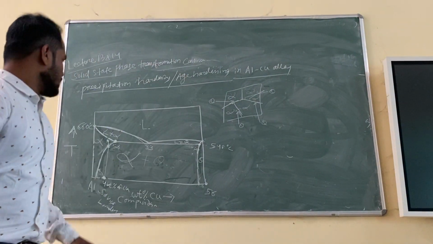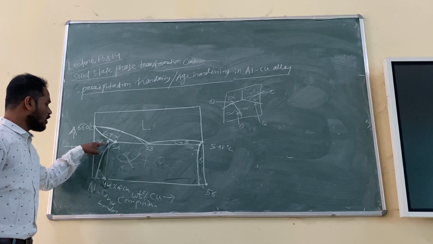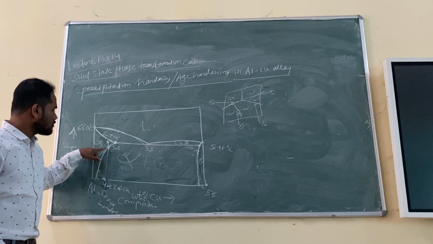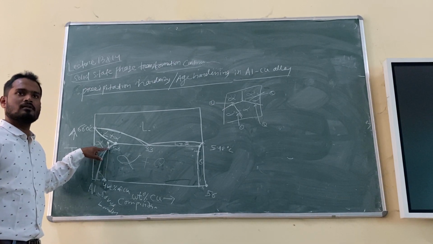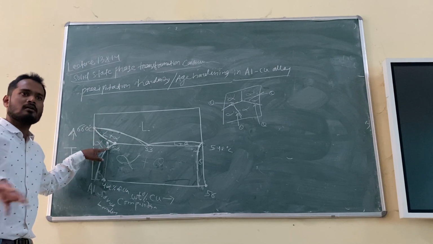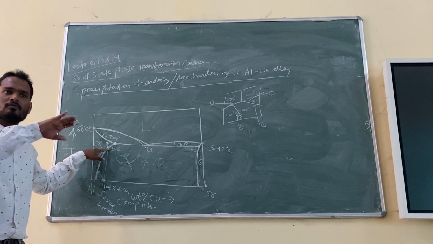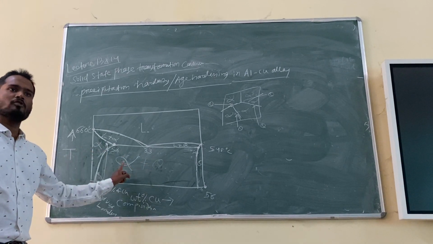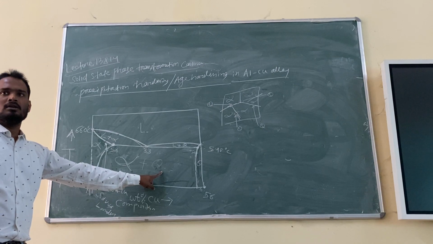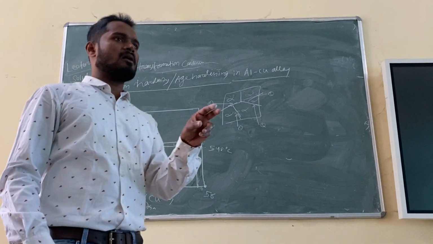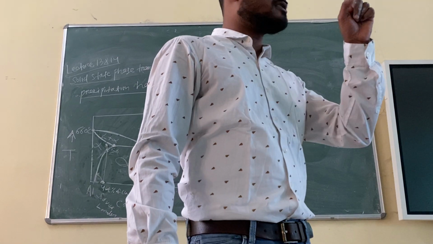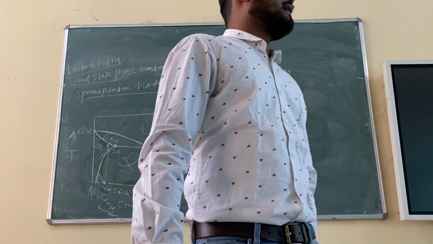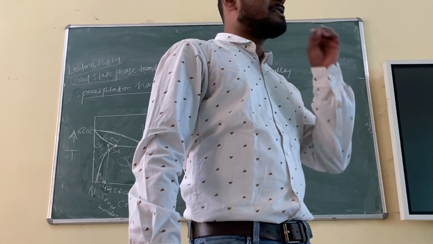Initially you are going to the single phase region, so all the copper will be soluble in aluminium, and it will form alpha phase only. But again, if you pull down and reach just below the solvus line, what will happen? Some of the copper will come out from the aluminium matrix and form precipitate, that is theta. So you have alpha plus theta again. You have to remember, in any phase diagram, if there is a solvus line, a precipitate will always form at the solvus line or just below it.